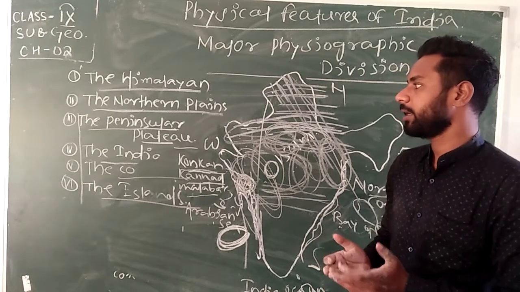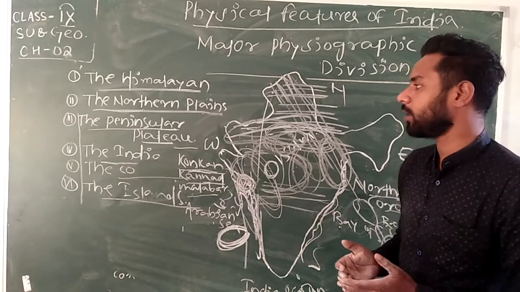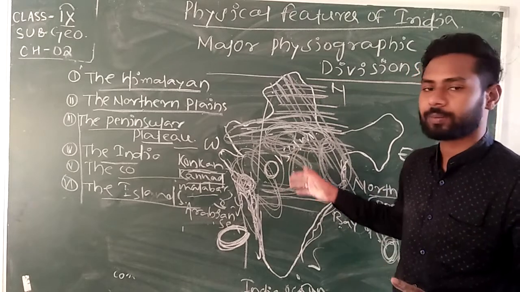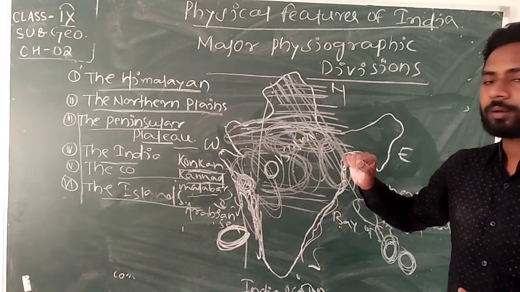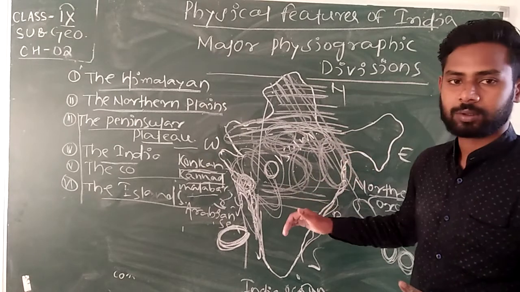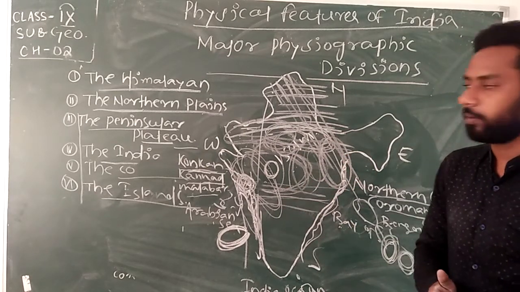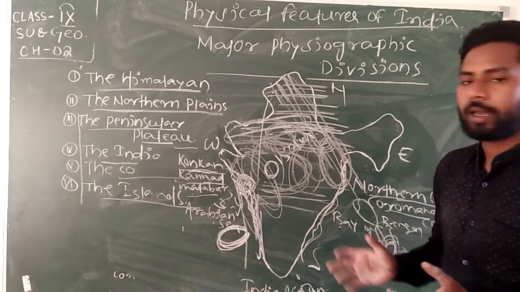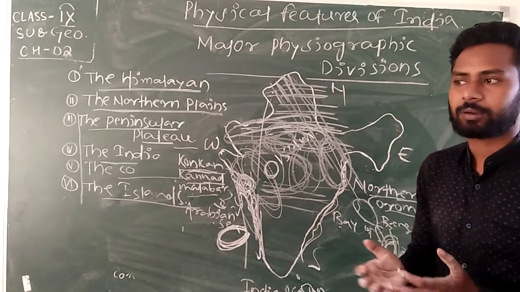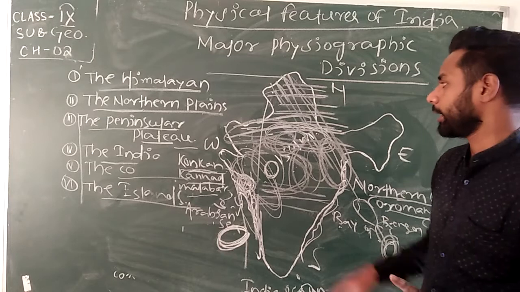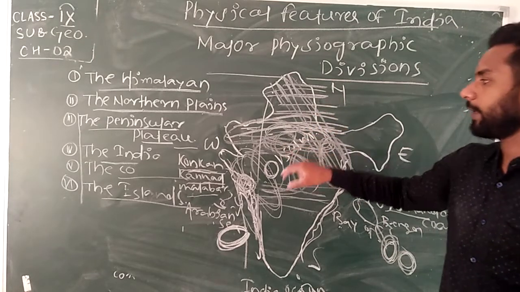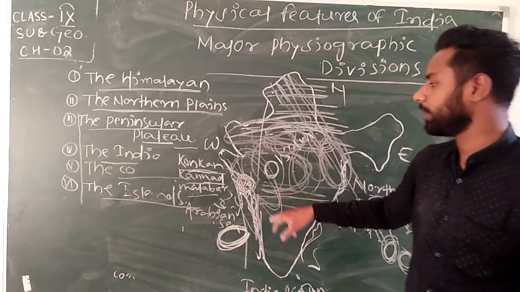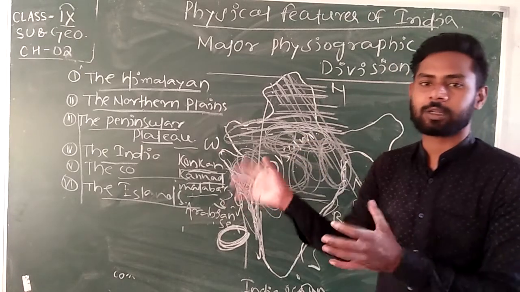Okay. After that, the peninsular plateau lies in the middle part of India, north to west to south. These areas are covered with plateau, where the central highlands and the Deccan plateau are located. The central highlands lie in the north-west area.